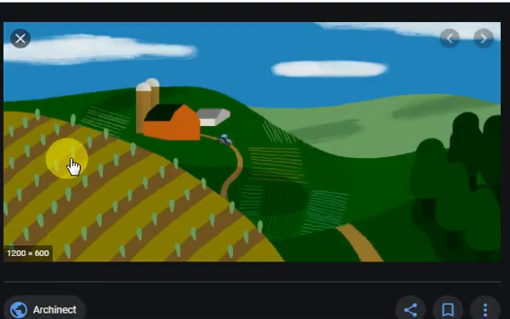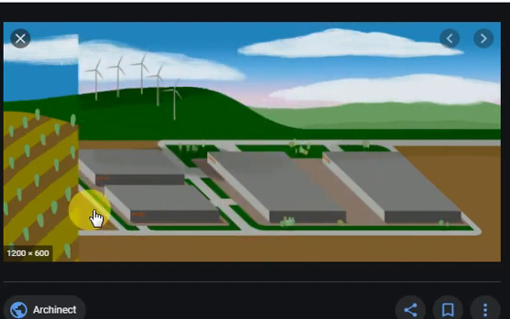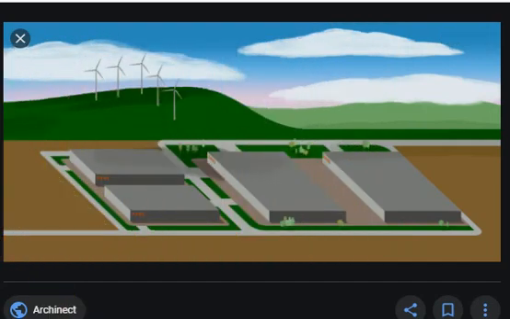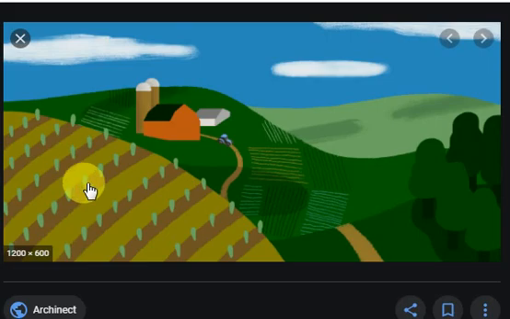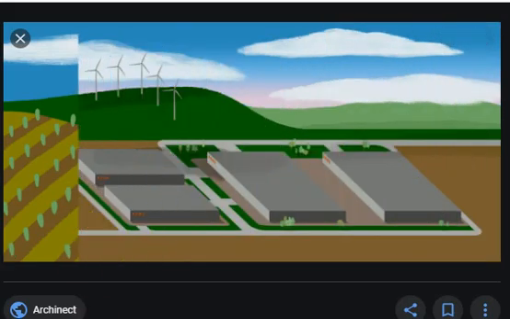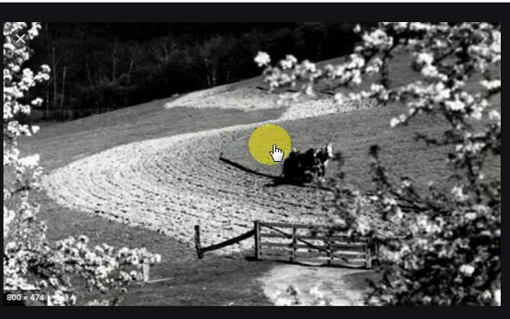This type of plowing is very good. This is the original picture of the better method of plowing. If the farmer starts plowing the field like the other way, then water from the slope starts moving fast. There is no obstacle to hinder the flow of water.